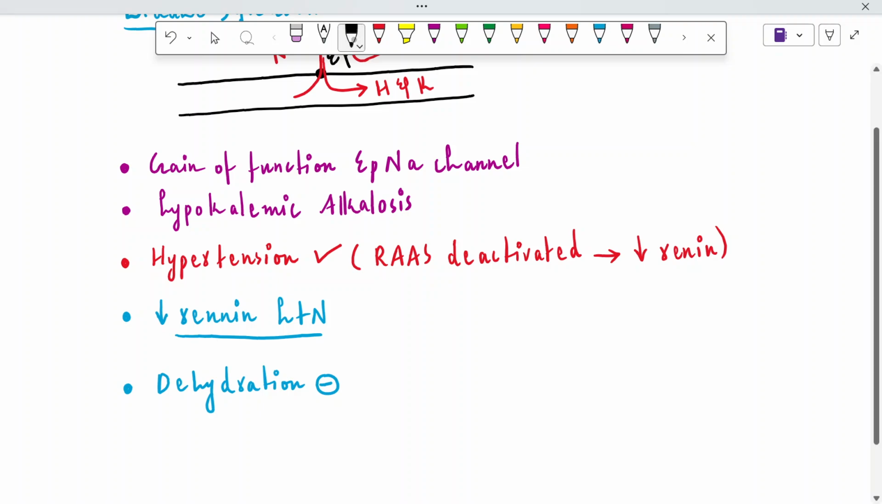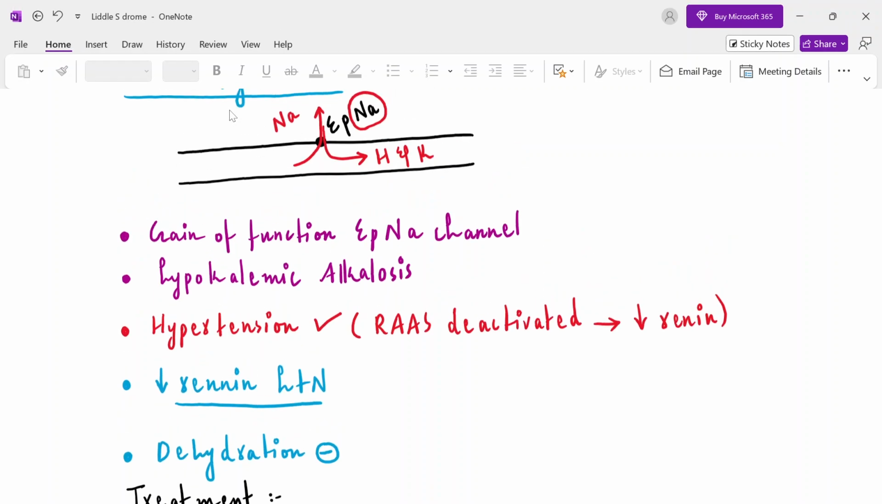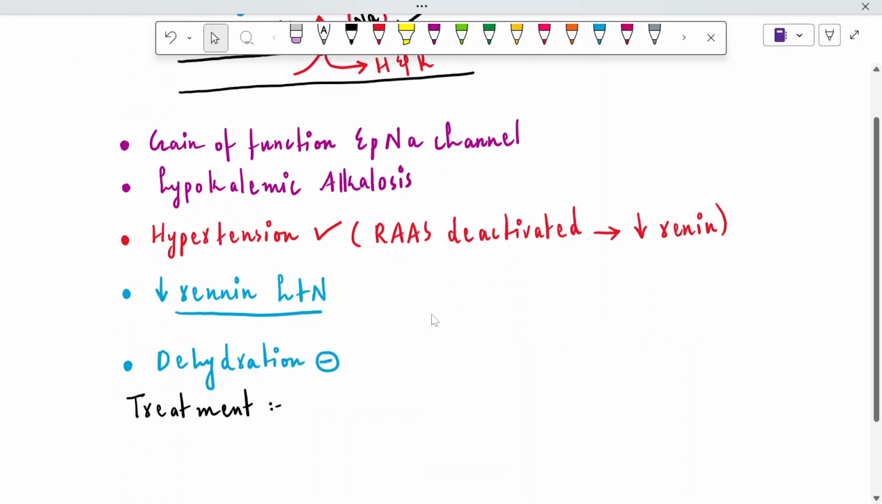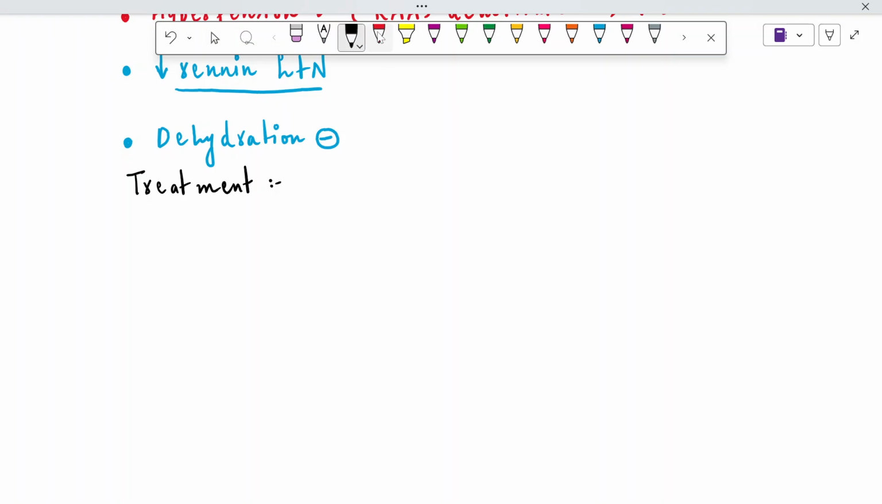And as far as the treatment is concerned, let's write treatment. Treatment for the Liddle syndrome patient is that we need to block or inhibit the epithelial sodium channel, right? We need to inhibit this particular channel. So there is a particular diuretic known as amiloride, and it is known as a potassium sparing diuretic. Let me explain how it is going to spare the potassium.